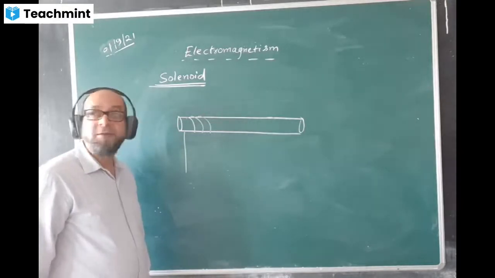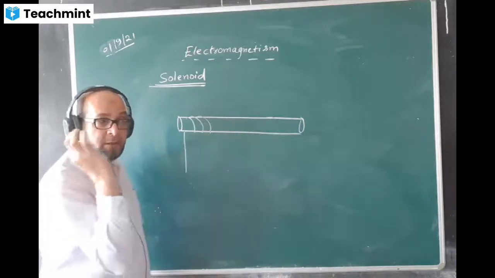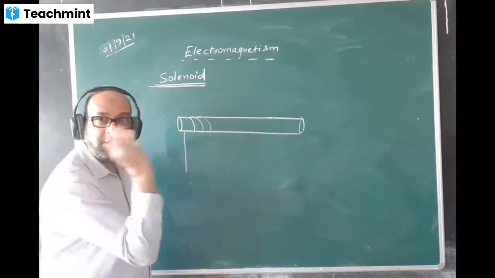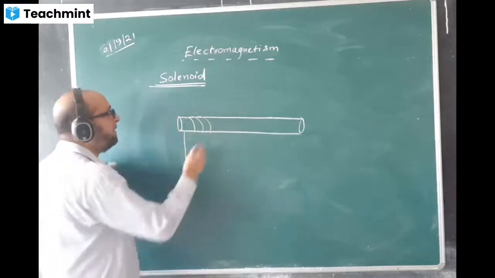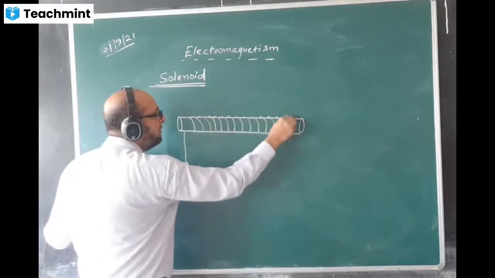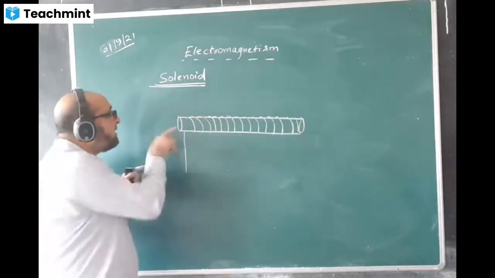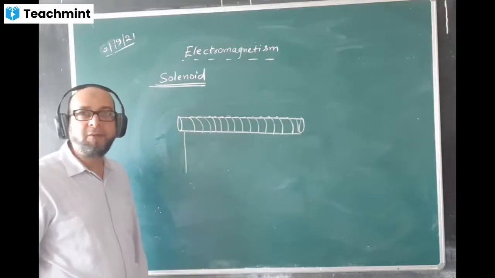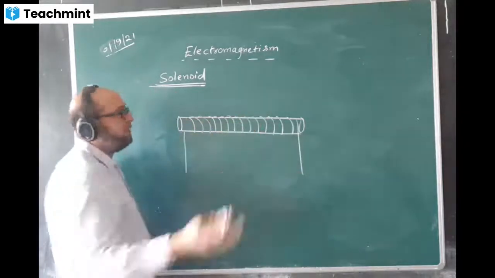You can even take a hollow bamboo pipe. You know that bamboo, the hollow one, isn't it? You can take any hollow cylindrical insulating material and give turns over it this way. What is this called? Solenoid. The entire arrangement, the inside portion, is hollow, but remember, the inside portion is hollow. We keep it hollow for some reason, and I'll tell you the reason why.